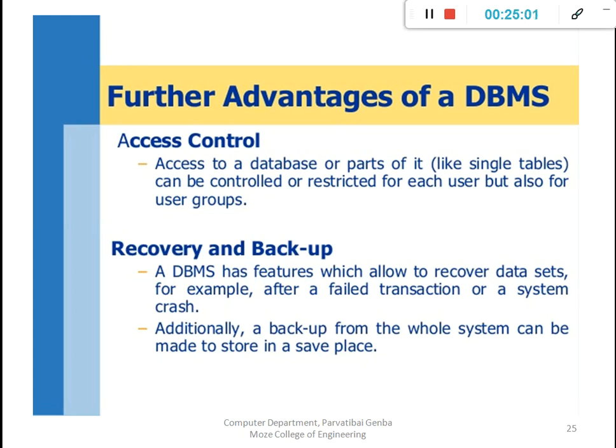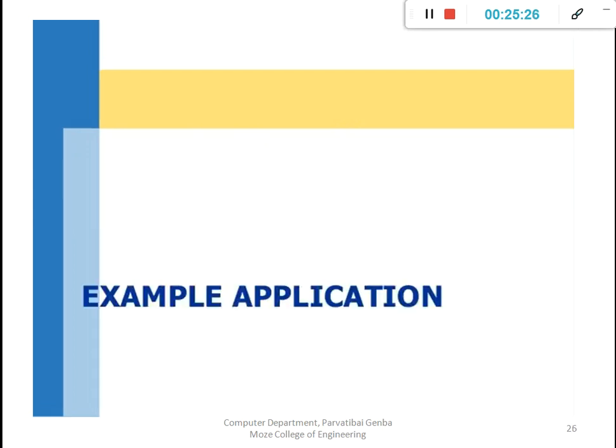Then access control. We can provide different access control at different levels. For example, a student has limited access and cannot access the fee structure, but the administrator can access the fee structure. Then recovery and backup: we recover the data from the databases with database concepts. We will understand it later with rollback concepts.